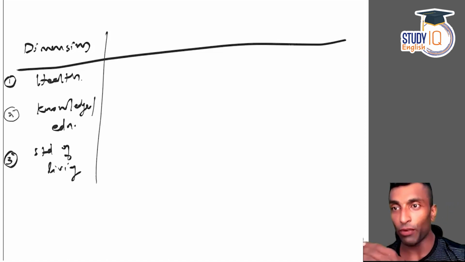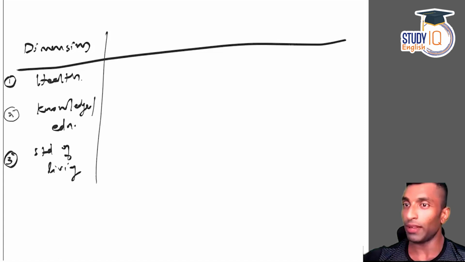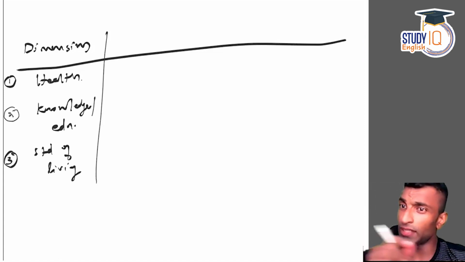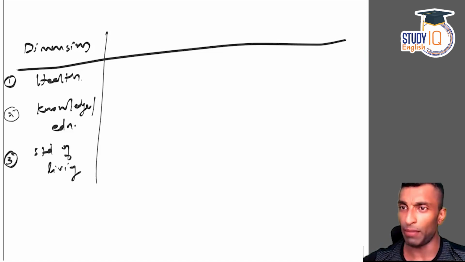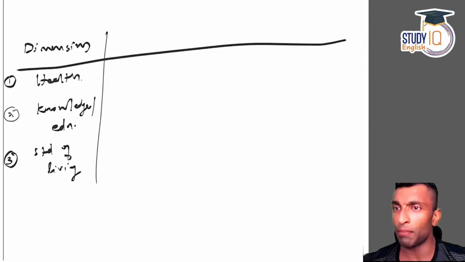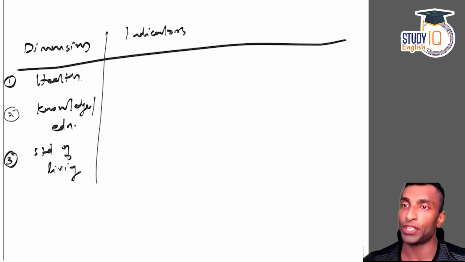There will be the inequality adjusted human development index also, we will see. In the next session, I'll be talking about that. And then I have discussed already the multidimensional poverty index. In that also, you will be seeing the same dimensions. These three are the dimensions. The indicators may vary, but the dimensions you can see. Now let's look for the indicators. Guys, dimensions can be asked as a question.